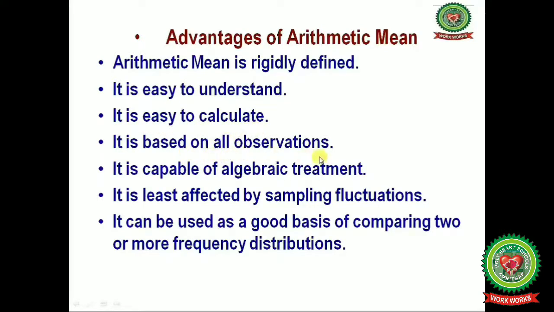It is based on all the observations. While calculating arithmetic mean, we have to take the total of all the values of the variables. It is capable of algebraic treatment and is least affected by sampling fluctuations, and it can be used as a good basis for comparing two or more frequency distributions.